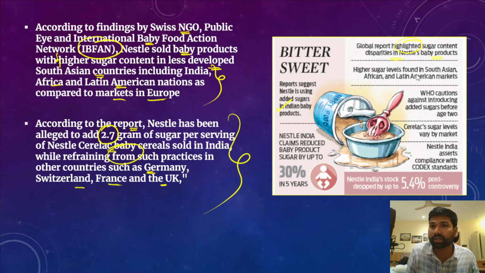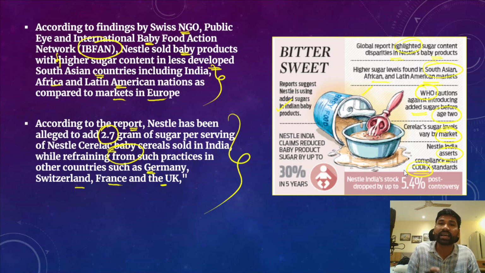Higher sugar levels are found in South Asian, African and Latin American markets, including the Indian market. However, the World Health Organization has cautioned against introducing added sugars before the age of 2, because that could significantly impact the health of the children. So Cerelac's sugar level varies by market, and Nestle India asserts its compliance with the Codex standards.